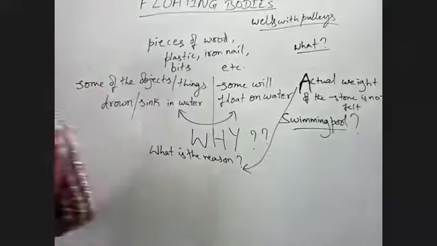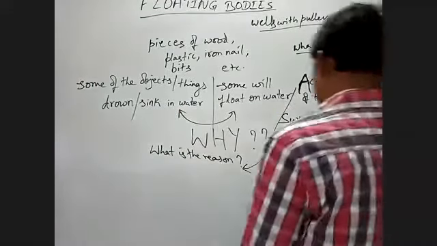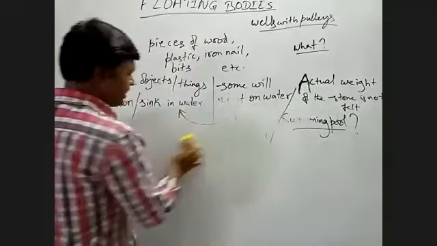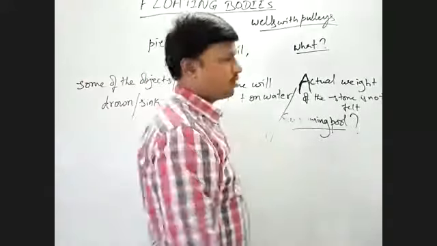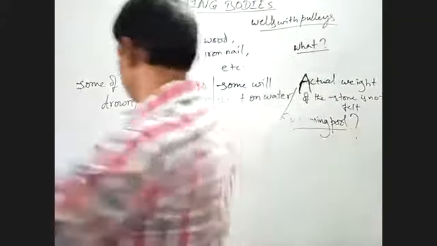So what is meant by density? Let us see that now. Density is defined as the ratio of mass per unit volume of a substance or an object.